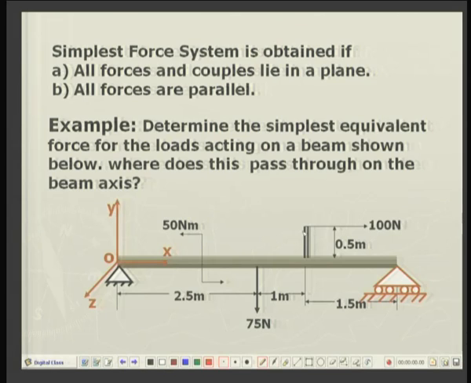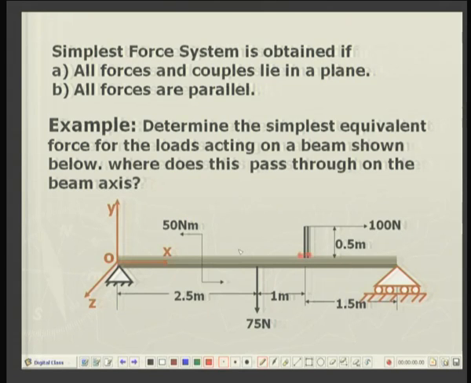Let us say this is the bracket which is welded to the beam at these joints, and then on the tip of the bracket we have a horizontal pull of 100 newtons, and the distance between the tip of the bracket and the center of the beam is 0.5 meters, and all other distances are given.